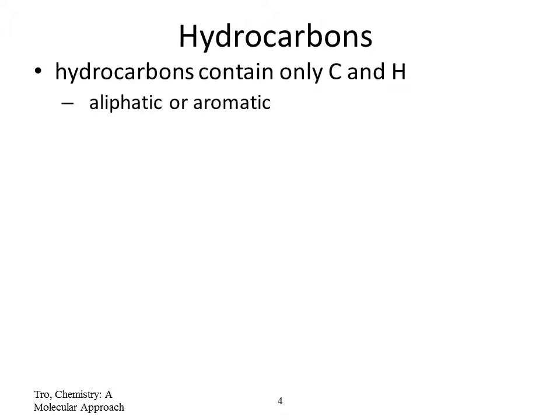In organic compounds, the biggest group is the hydrocarbons. As the name indicates, hydro means hydrogen and carbon means carbon, so they only contain hydrogen and carbon. These hydrocarbons can be aliphatic or aromatic.